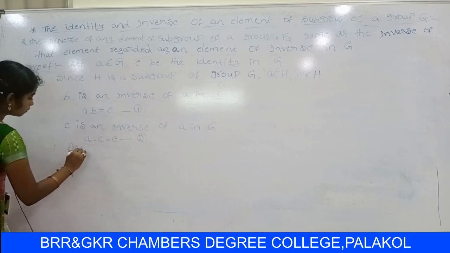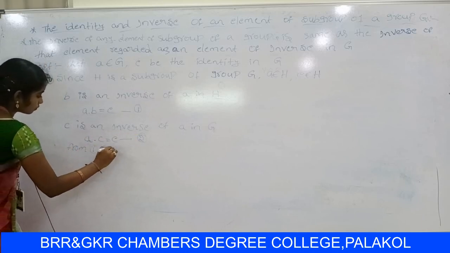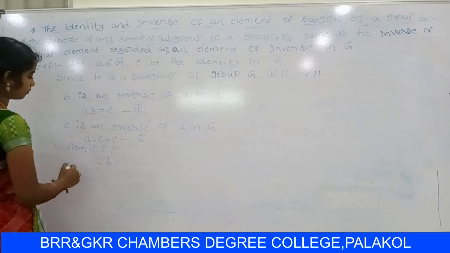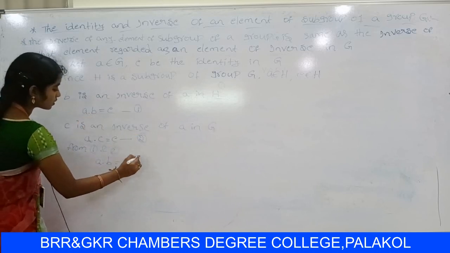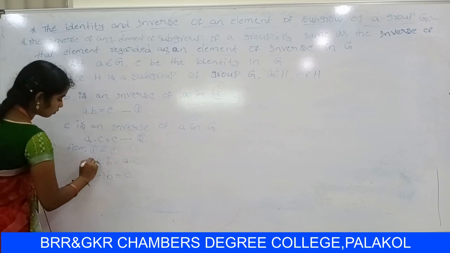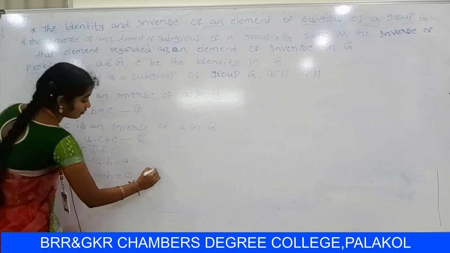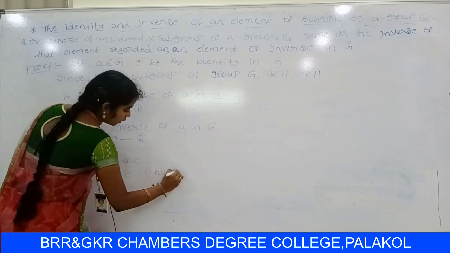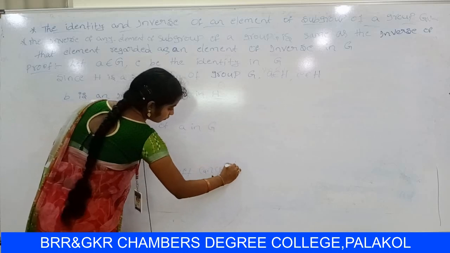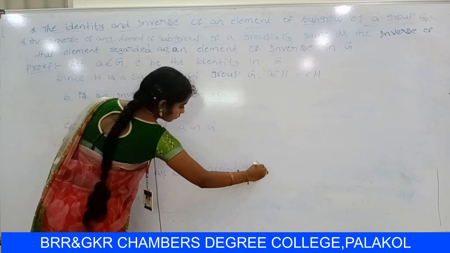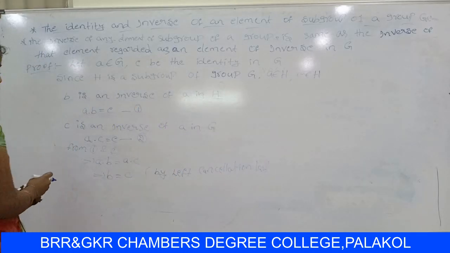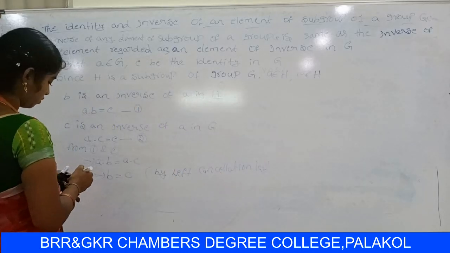From 1 and 2, AB equal to AC by using cancellation law. By left cancellation law, B equal to C.